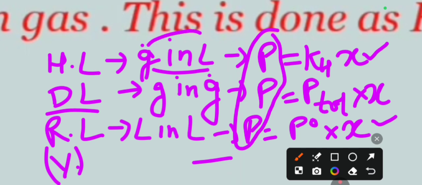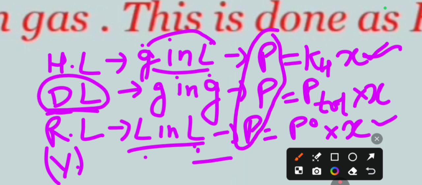So finally the mixture you get is liquid in liquid. Same in the case of Raoult's law, you get liquid in liquid. So both now become equal to each other. So in terms of mole fraction, you can write Henry's law and Raoult's law equal to each other only. But in Dalton's law, you can't keep the mole fraction equal to Henry's as well as Raoult's law.